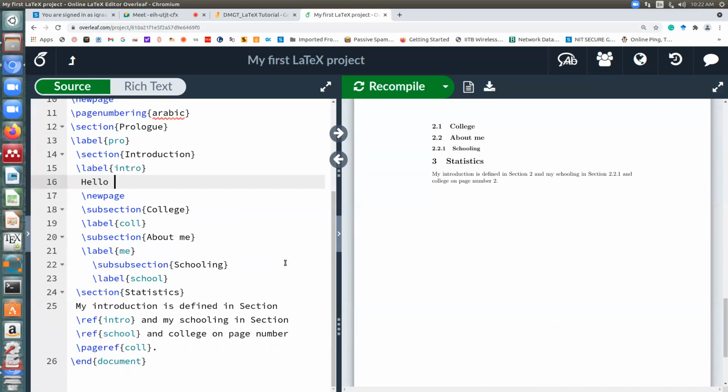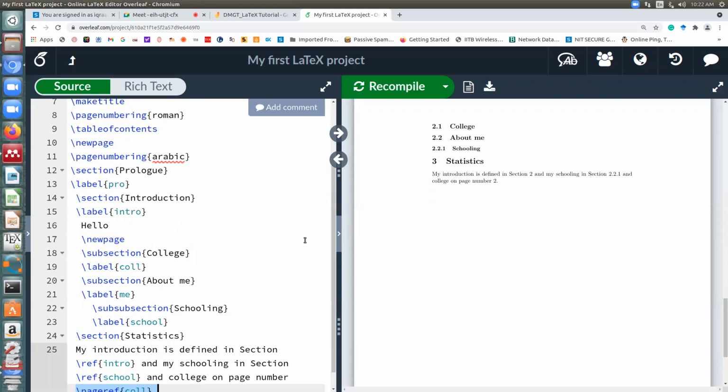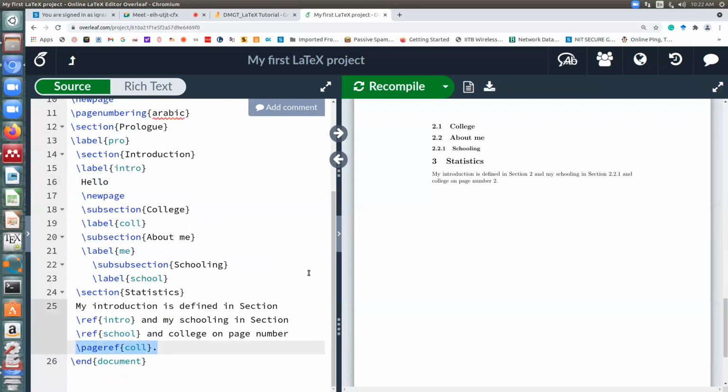Okay, so three things for you to practice: page ref, page numbering, Arabic and Roman. Let me keep it on the same screen. Okay, so please quickly practice this and then we'll move to fonts, different font effects and color.